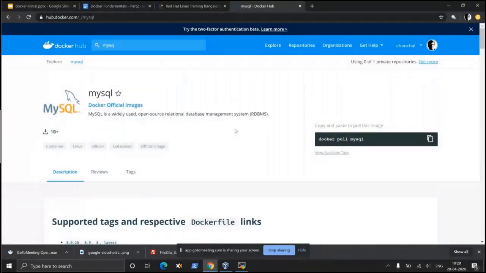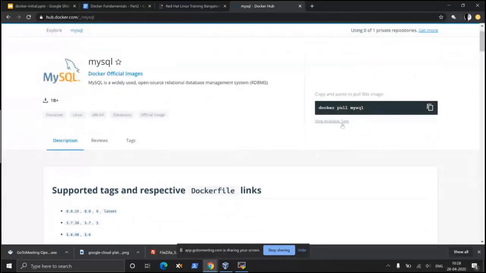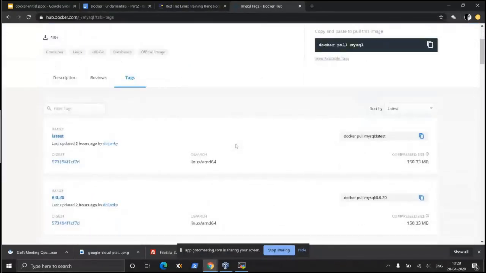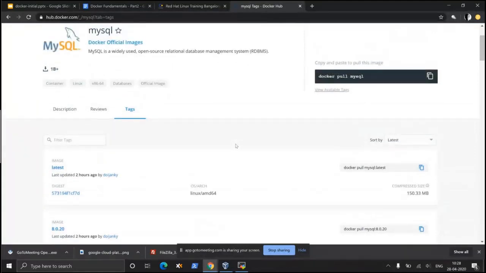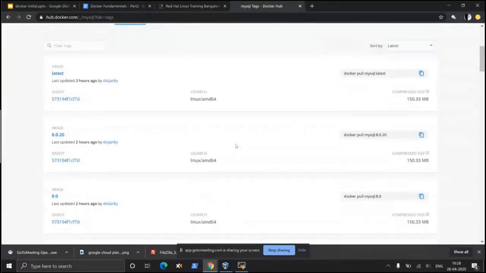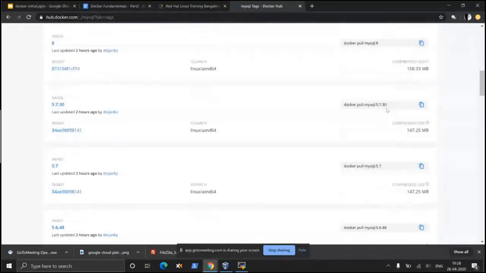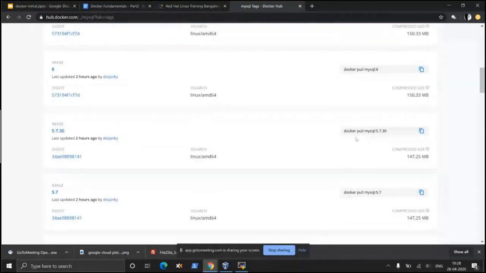I see that this one doesn't talk about any version as such. But view available tags. If you click that, that is also not showing anything. So this is MySQL 8.0. This is MySQL 5.7. So we see there is a 5 version also available here.